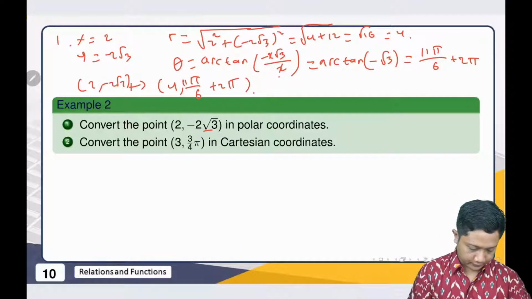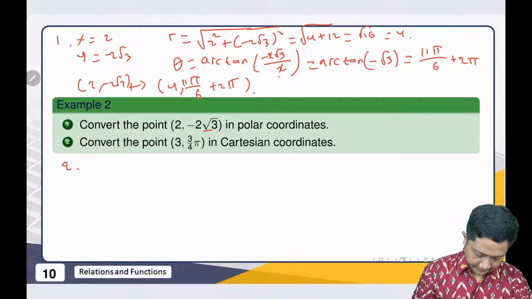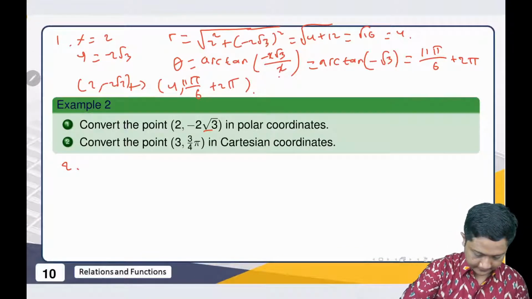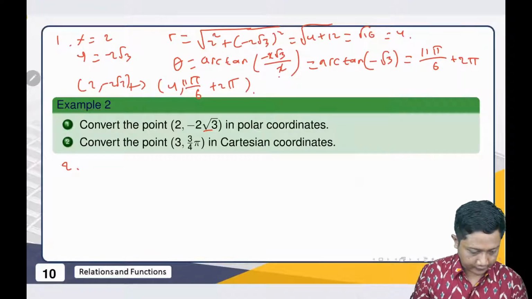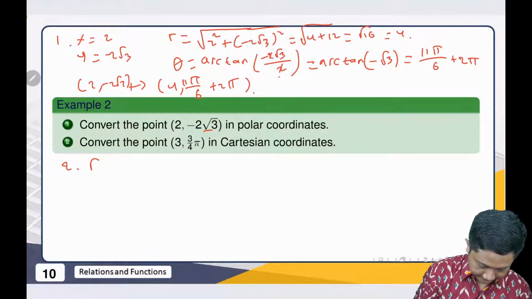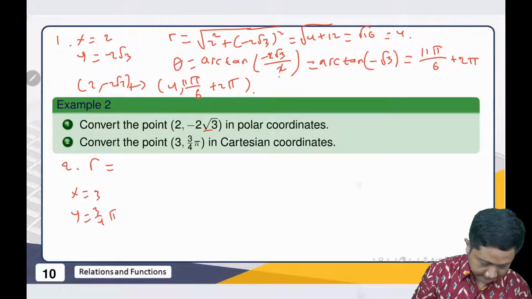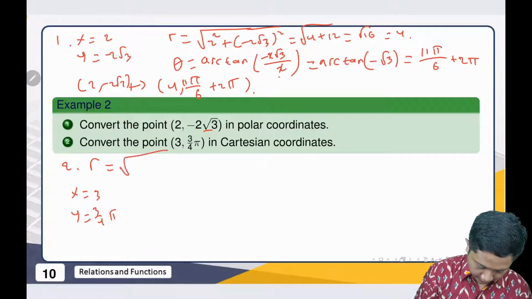And for number 2, we want to convert this point (3, 3π/4). So x is 3 and y is 3π/4, then what is our r?